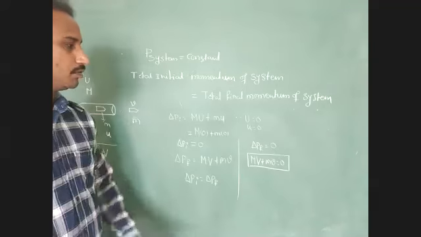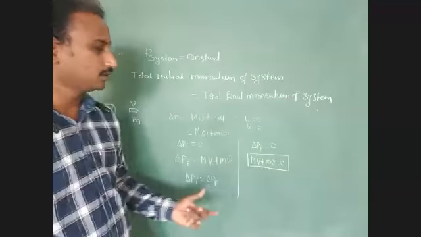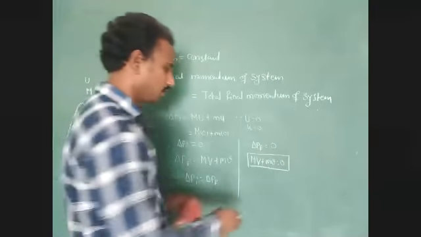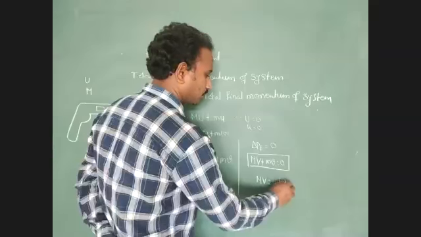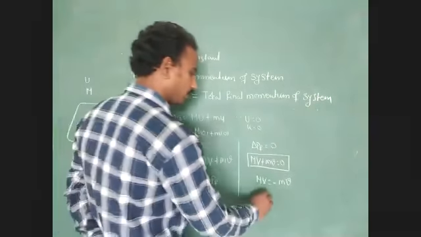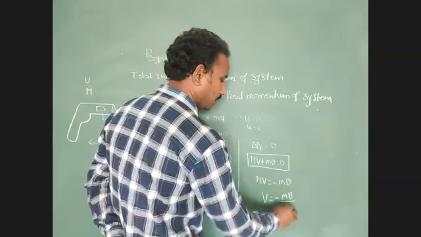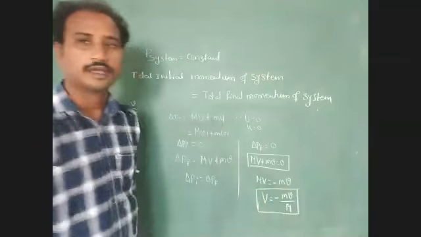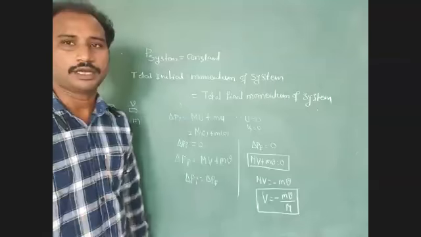Understood? Total final momentum of the system equals 0. We have to find the recoil velocity of the gun. You can write here M V equal to minus m v. So the recoil velocity of the gun is minus m v divided by capital M.